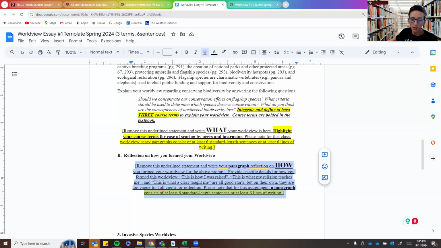The other thing I'll say about both sections is they need to be 6 lines of text. So 6 full lines of text. I will count the lines. And if, for example, you write 10 lines of text in the reflection, but only 3 of them are actually reflective sentences and 7 sentences are re-explaining your worldview, then that will only count as 3 reflective sentences. So please keep in mind that you need to be explaining how you formed your worldview in the second one. And if there are details that you don't want to share, then please pick a different prompt. Okay.